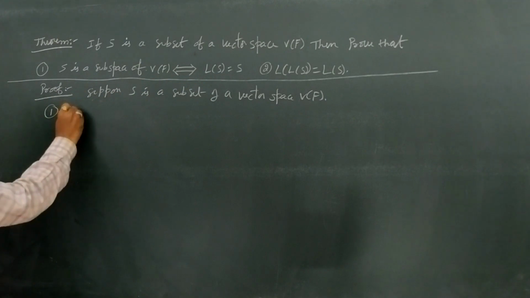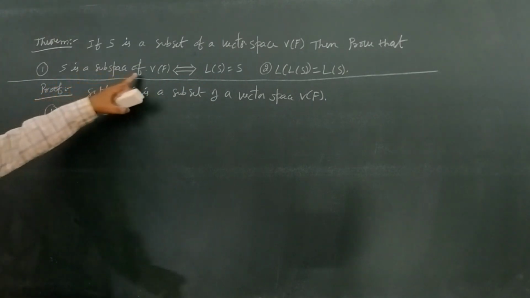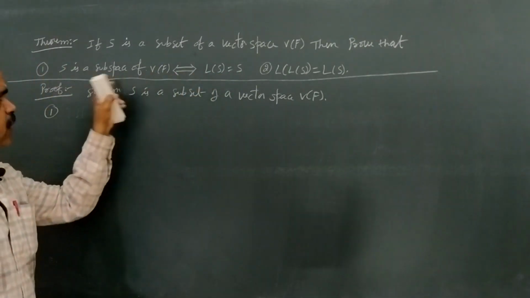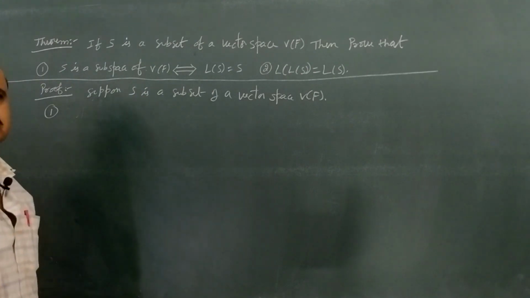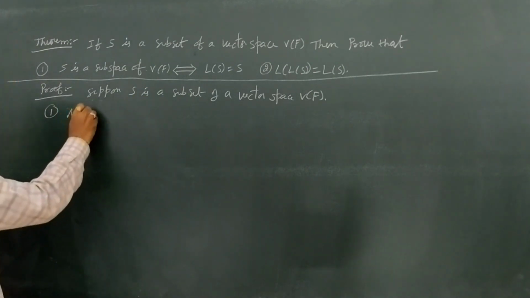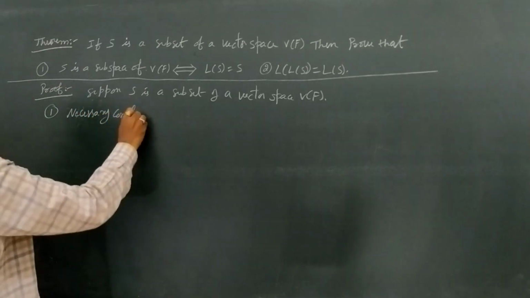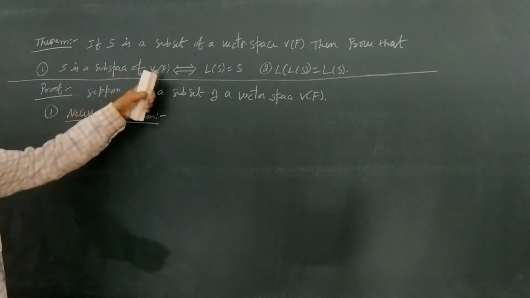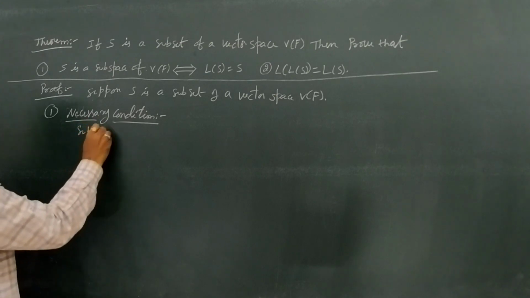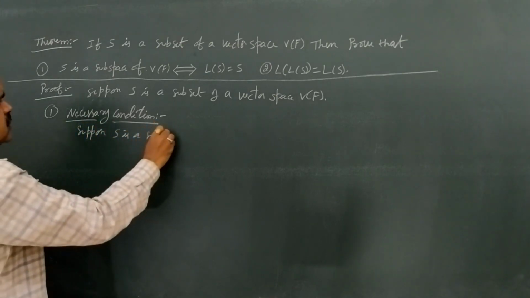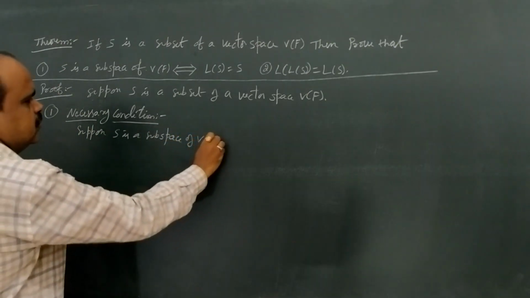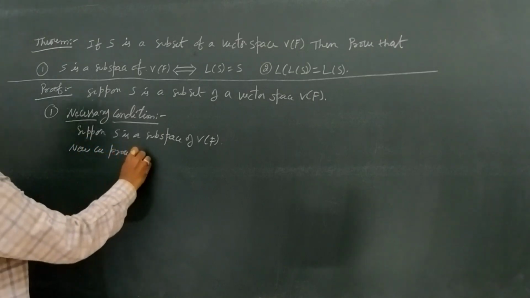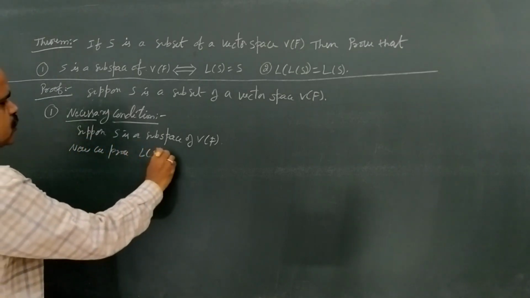Okay, come to the proof. Suppose S is a subspace of V if and only if L of S equals S. The first condition contains "if and only if", which means this part contains both the necessary and sufficient conditions. For the necessary condition, suppose capital S is a subspace of V over F. Now we prove L of S equals capital S.